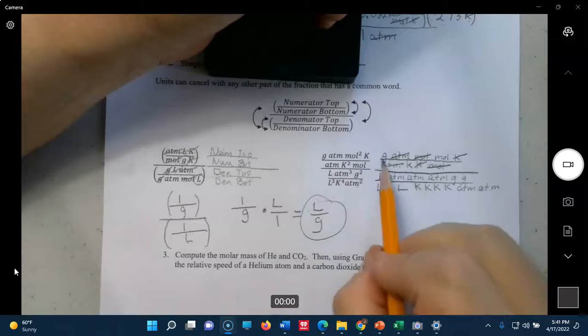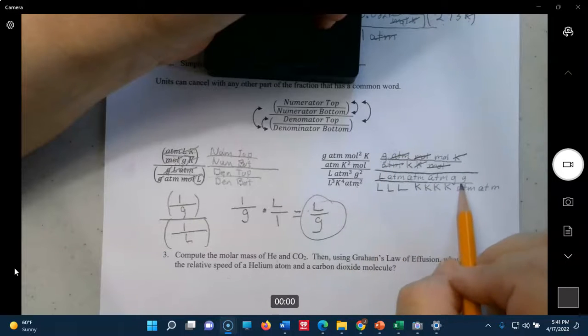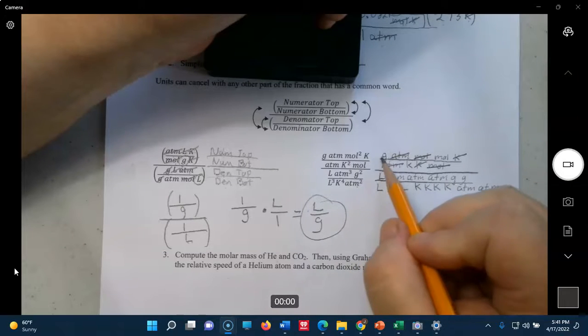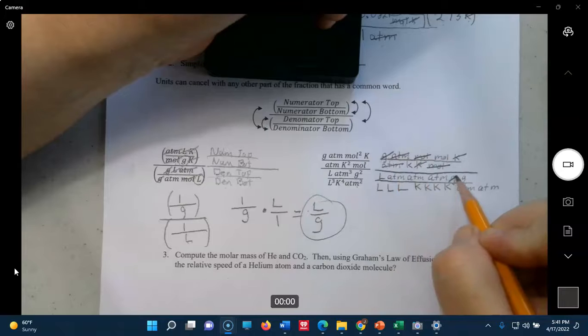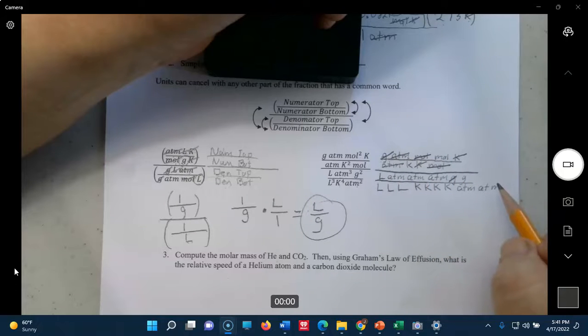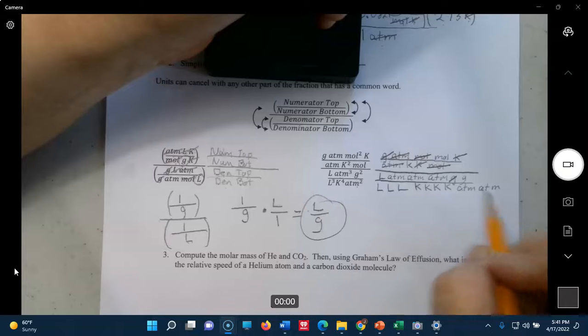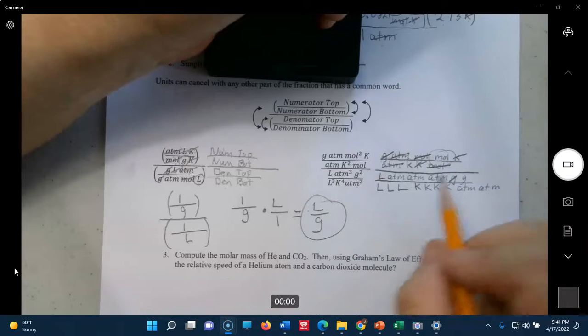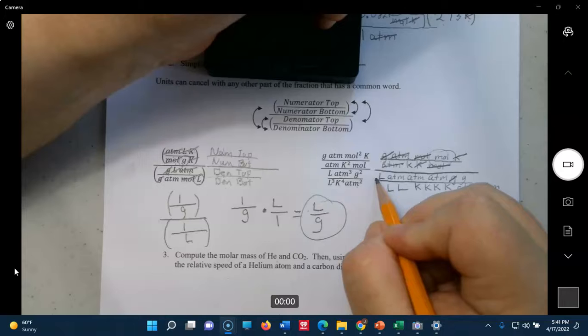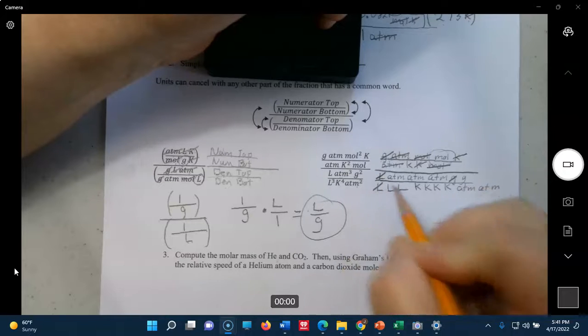Okay, so let's look for grams. Grams is down here in the denominator top, so numerator top and denominator top cancel. We have mole up here, and we don't have any other mole, so we're going to circle that. That's not going anywhere. Now we're ready to come down here. We have liter in denominator top and denominator bottom.